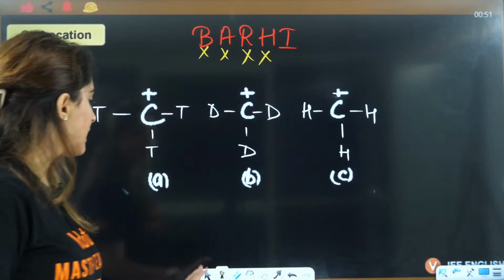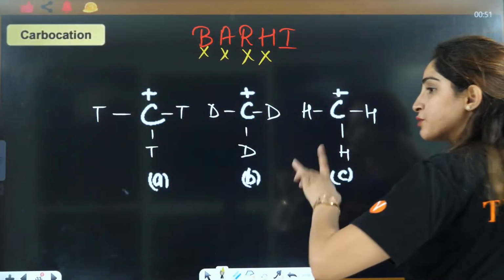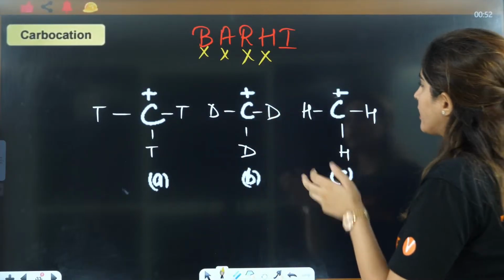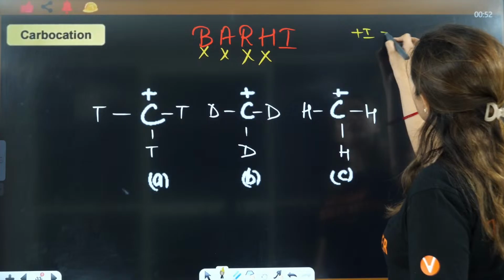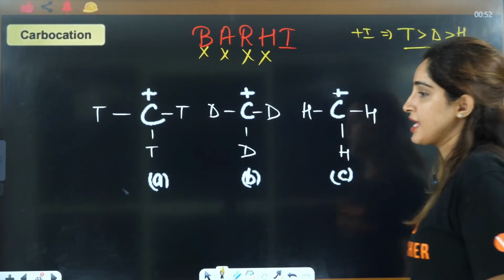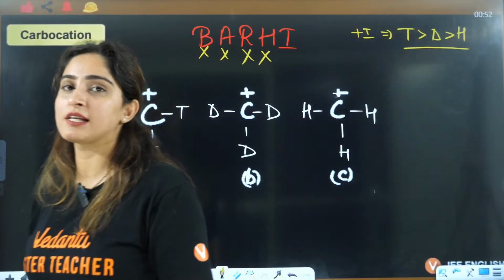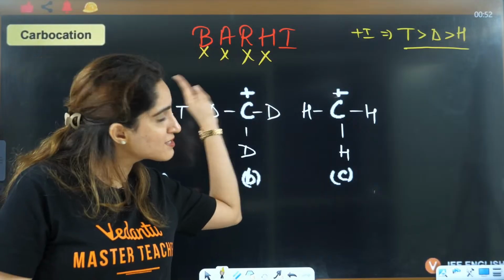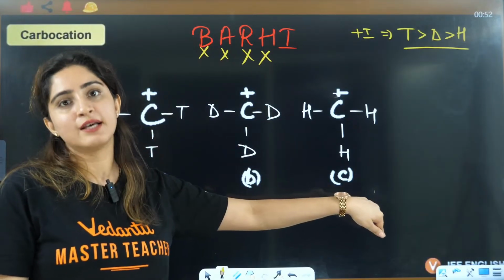Okay, now see this here. This is A, B, C. Inductive effect, we know that the plus I effect order is T, then D, then H. If you remember, we have done this in the first class also. There I directly told you to apply inductive effect. Now I am telling you to firstly see all the effects, then apply inductive, right?